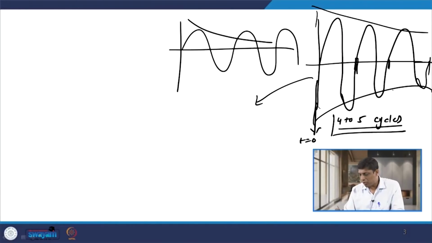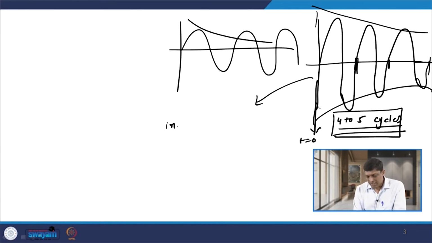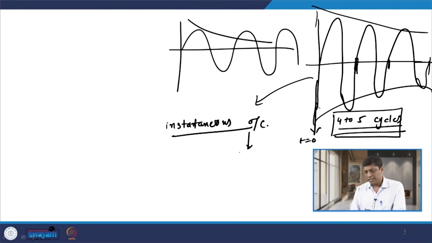As the fault current wave shape is asymmetrical in nature and that asymmetry depends on the instant at which fault occurs, that is the decaying DC component. Keep in mind that this transient component will die out after 4 to 5 cycles, and our instantaneous overcurrent relay operates instantaneously.